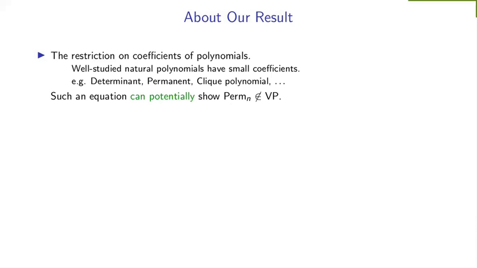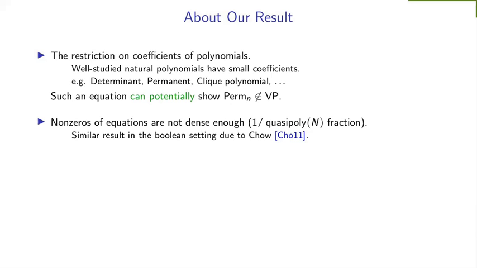So yeah. Secondly, about the non-zeros of our equations, okay, they are not dense enough. I mean, usually you would want your equation to not vanish on a 1 by poly fraction of the input, but we get 1 by quasi poly fraction. Yeah, and a similar result is also known in the Boolean setting due to Chow.